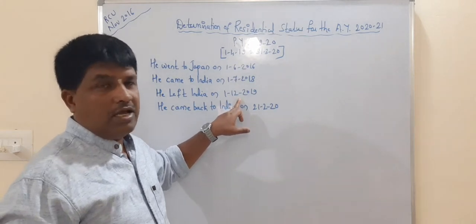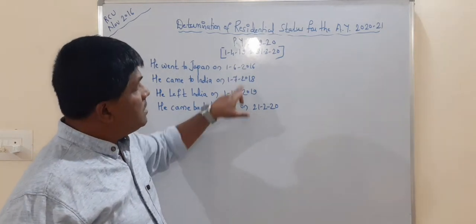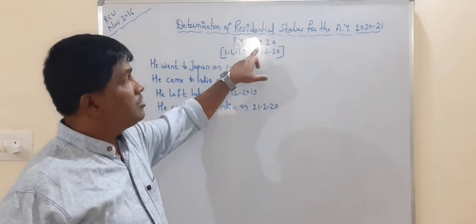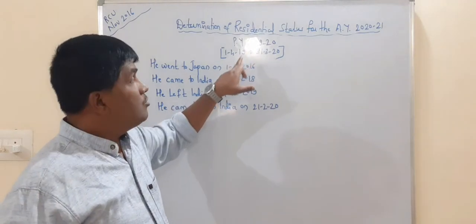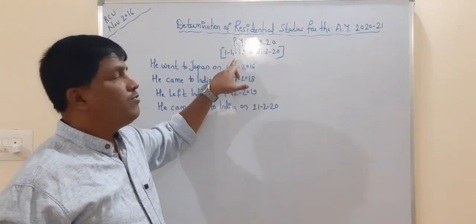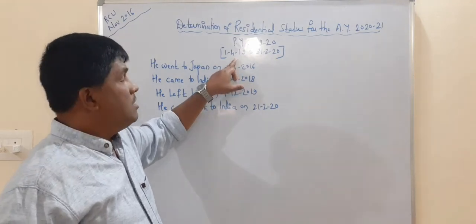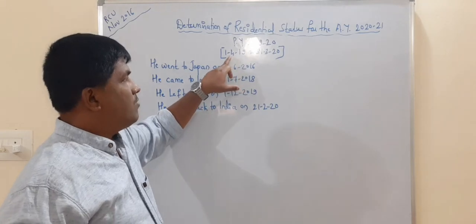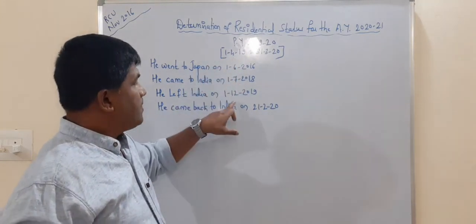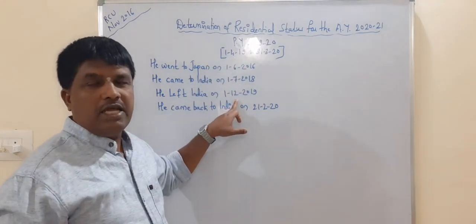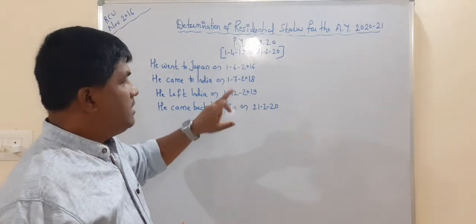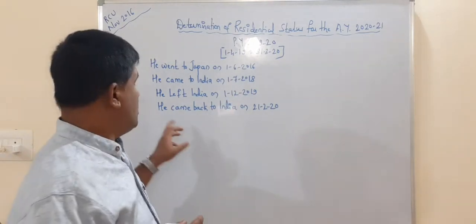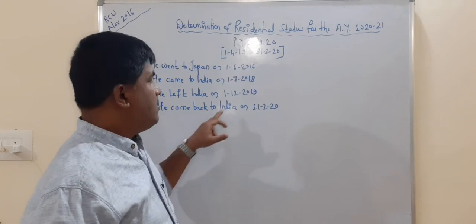On which date did he again leave India? 1/12/2019. It comes within our previous year 2019-2020. Our previous year starts on 1/4/2019. It means for the first period he stayed in India from 1/4/2019 to 1/12/2019. Another important point: on which date did he come back to India?